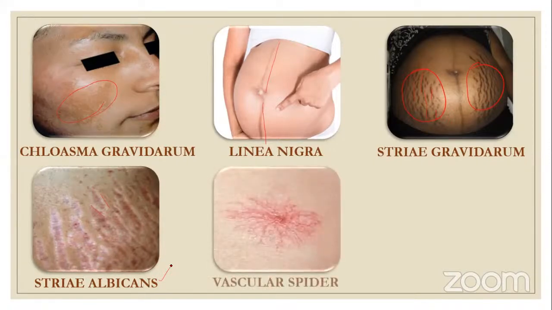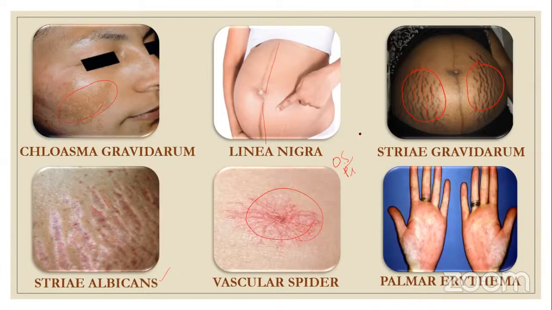And then this is a vascular spider, and all these changes are due to estrogen and progesterone. And there is palmar erythema, so increased congestion. Okay. So these are the cutaneous changes.